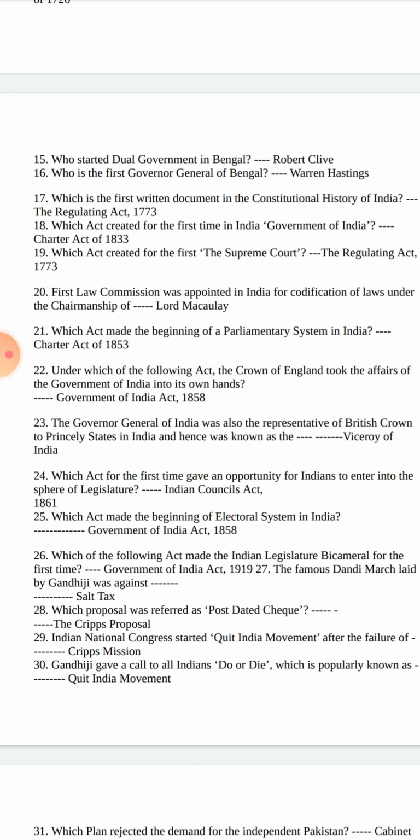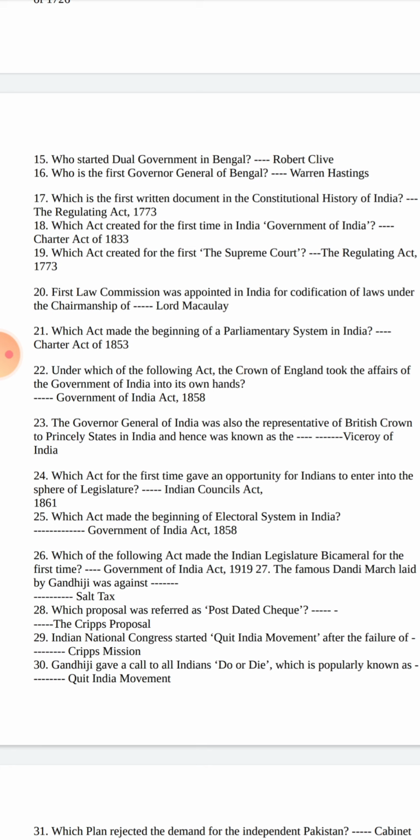Which act for the first time gave the opportunity for Indians to enter the sphere of legislature? Indian Councils Act 1861. Which act made the beginning of the electoral system in India? Government of India Act 1858.